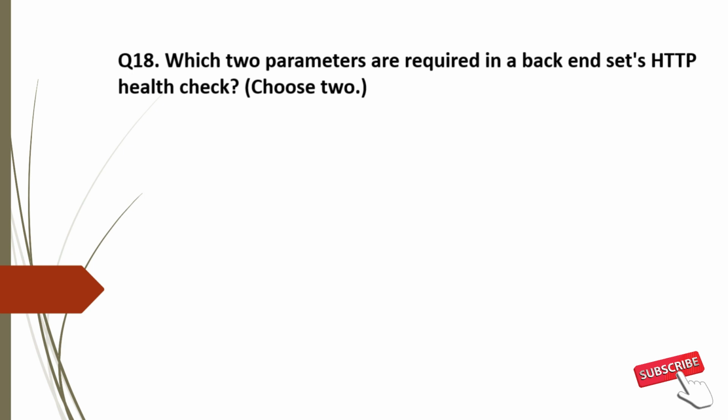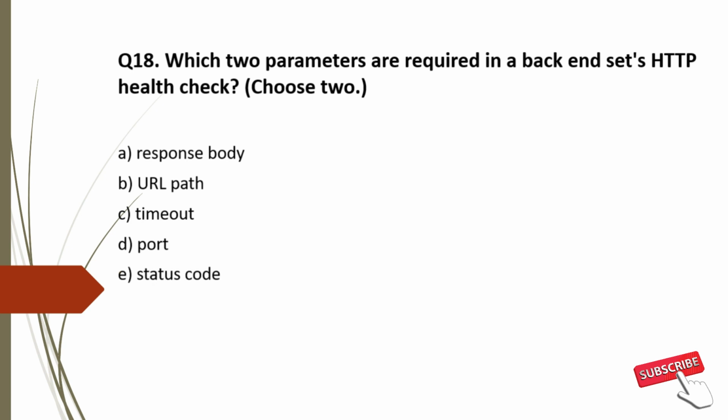Question 18. Which two parameters are required in a backend set HTTP health check? And the options are A. Response body, B. URL path, C. Timeout, D. Port and E. Status code. Let us see while creating a load balancer what are mandatory.